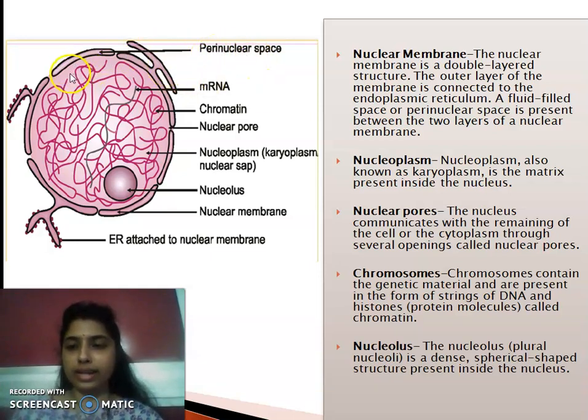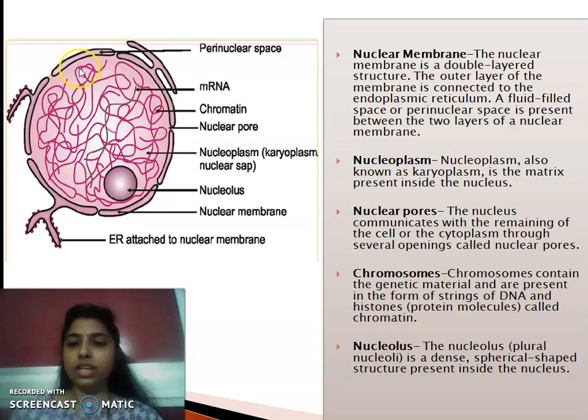Then can you see the light pink colored substance is there? This is nothing but the matrix of the nucleus, which holds the structures inside the nucleus. This pink colored gel-like substance is termed as nucleoplasm or karyoplasm. Okay, karyon means nucleus, and so nucleoplasm is also termed as karyoplasm or nuclear sap.